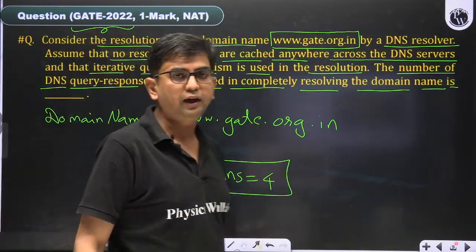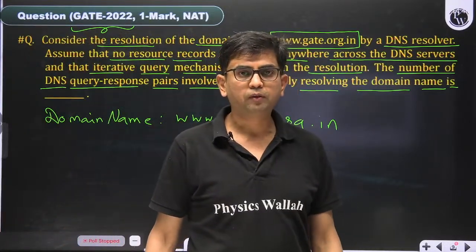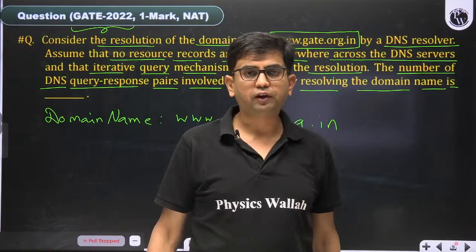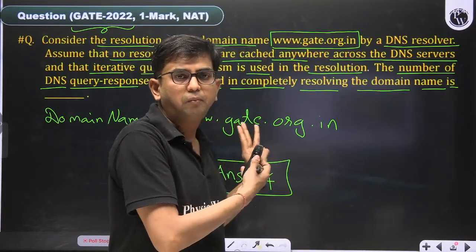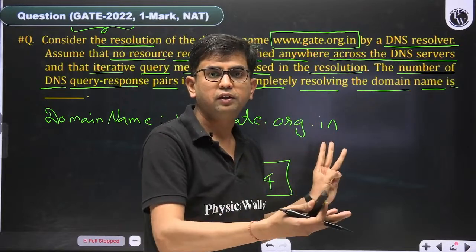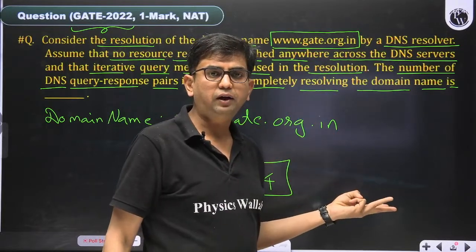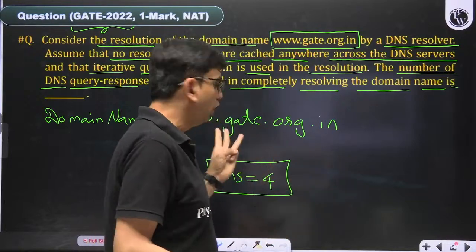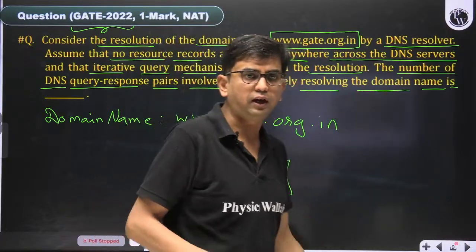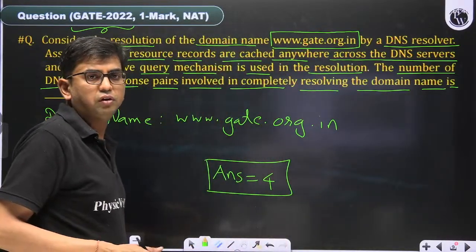If you say www.google.com, the answer is 3. If it is www.mygov.in, or my.gov.in, or whatever, you have to check how many levels of hierarchy you are going to contact.